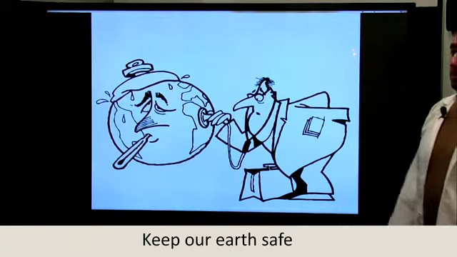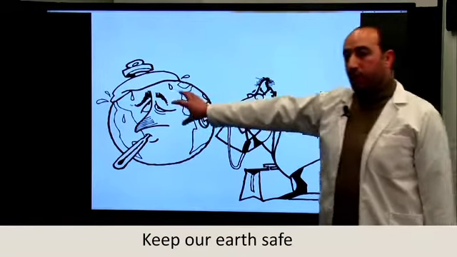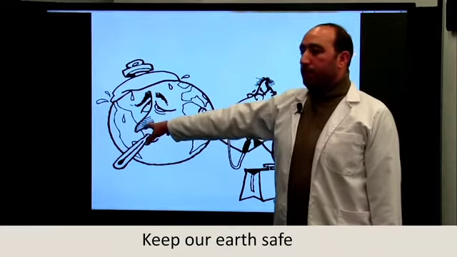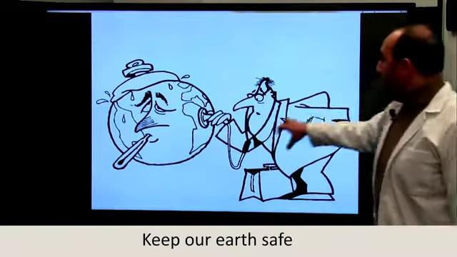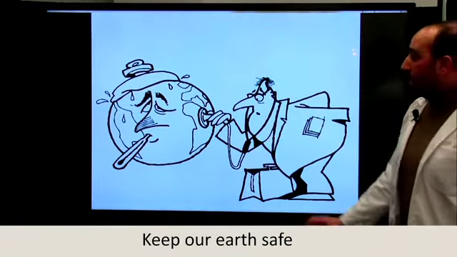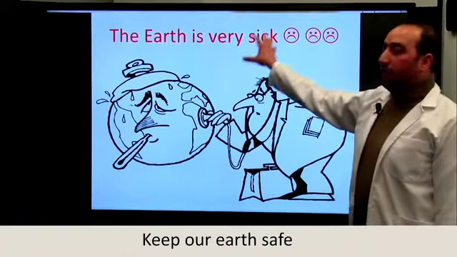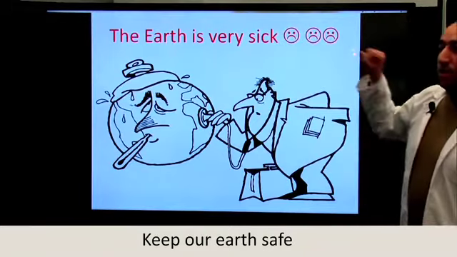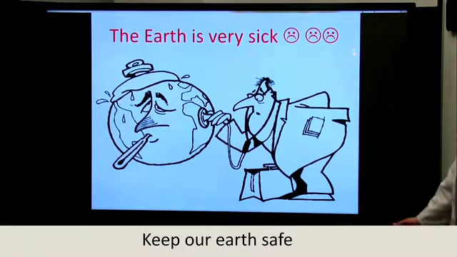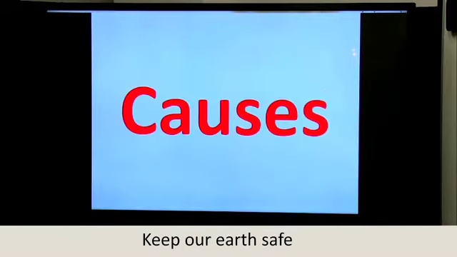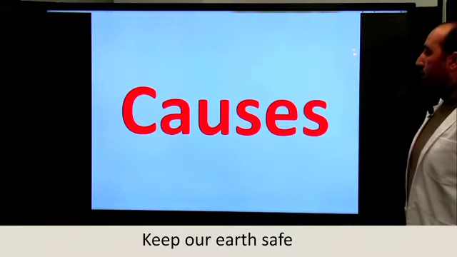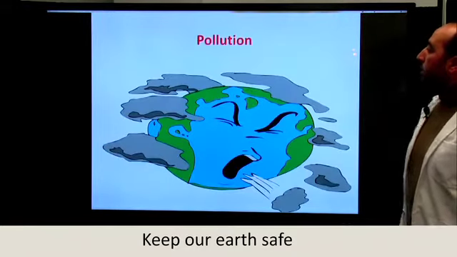As you can see in this picture, there is a globe, an earth, and it's putting a thermometer in its mouth, and there is a doctor diagnosing the earth. What does this mean? It means that the earth is very sick. So what causes the sickness of the earth? We're going to see. Among the causes of the sickness or the illness of the earth, the first one is